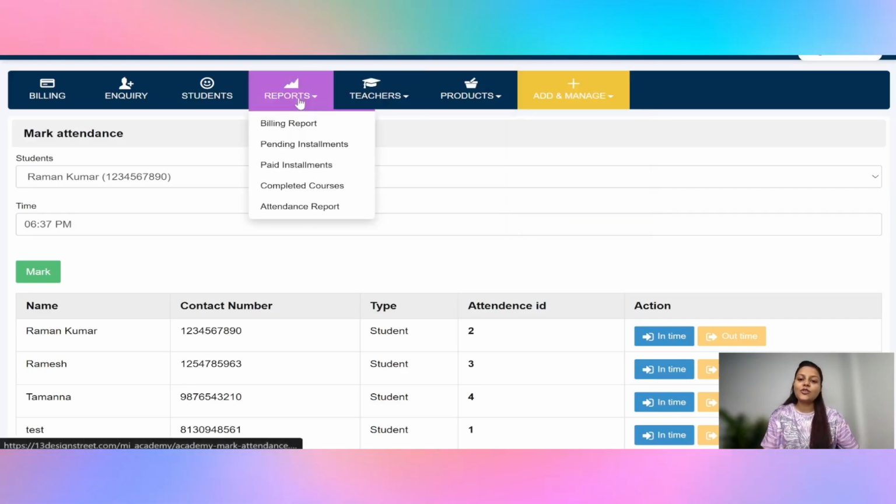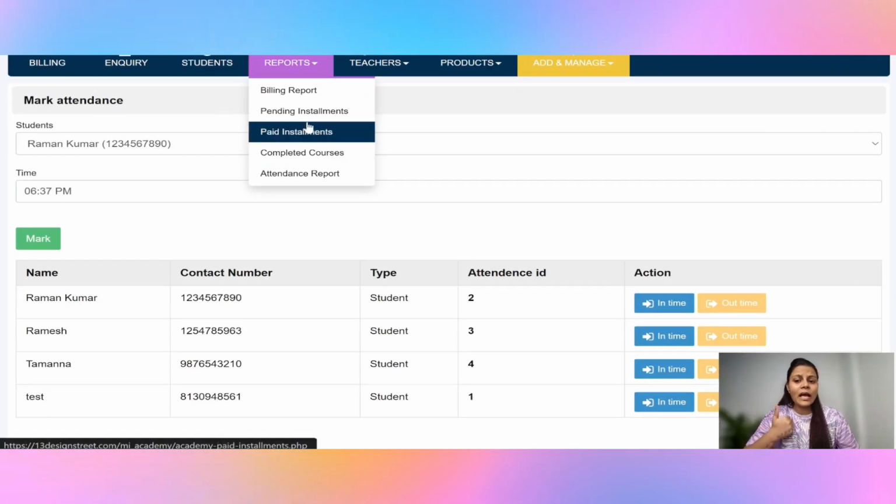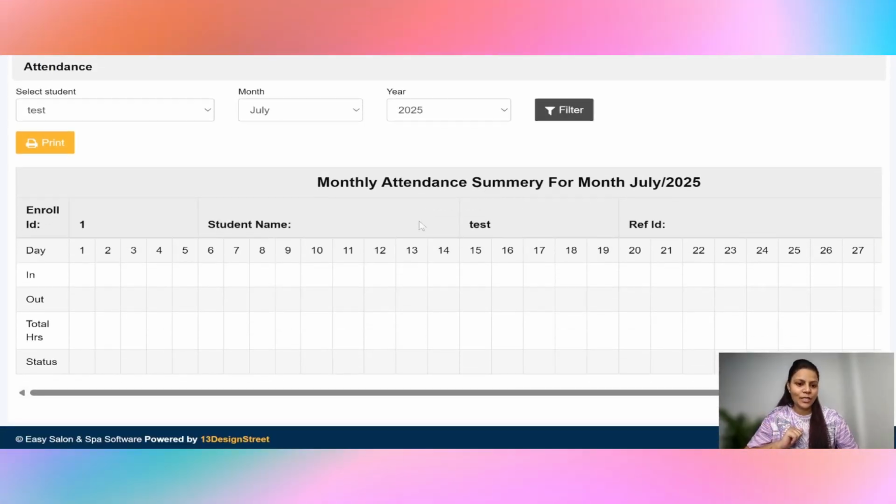And the last option available is reports, where you can check your daily basic data reports: your billing reports, pending installment data, paid installment data, complete courses, and even attendance reports.